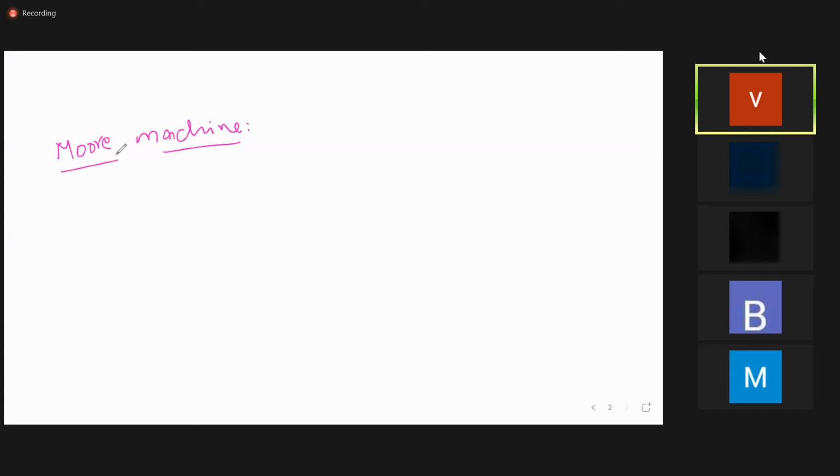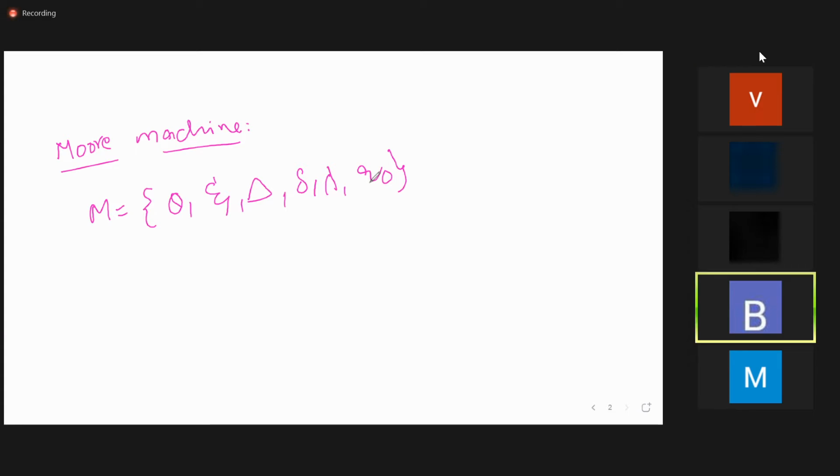What is Moore machine? Machine M is equal to (Q, sigma, delta, lambda, Q naught). How many? 1, 2, 3, 4, 5, 6. DFA is 5 tuple. When you come to the Moore machine, it is a 6 tuple. Moore machine is mathematically represented as a 6 tuple.